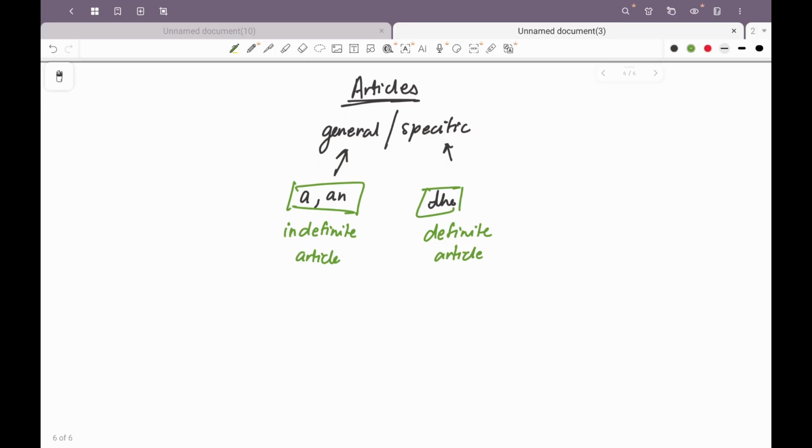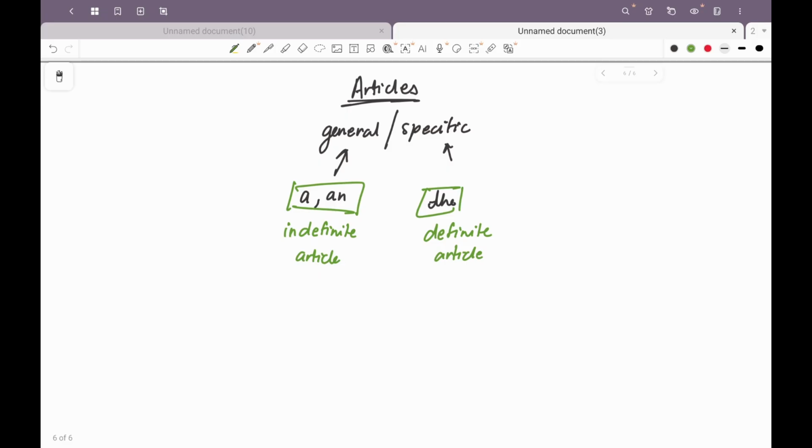Or it is used also to mention each, every, or per. For example, a doctor advises the patient to take medicines twice a day, or an apple a day keeps the doctor away, right? So in these cases also, each, per, every के लिए भी हम लोग indefinite article use करेंगे. A will be used in front of consonants, and an will be used in front of vowels, A, E, I, O, U, that is, words that start with these alphabets.